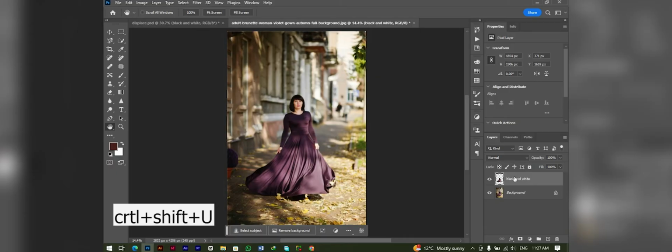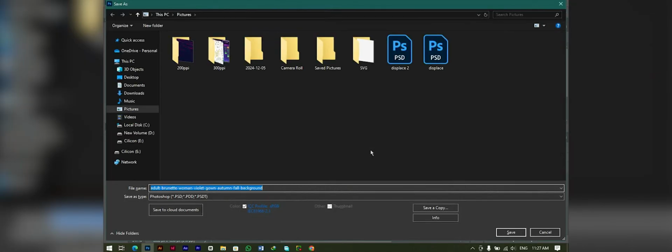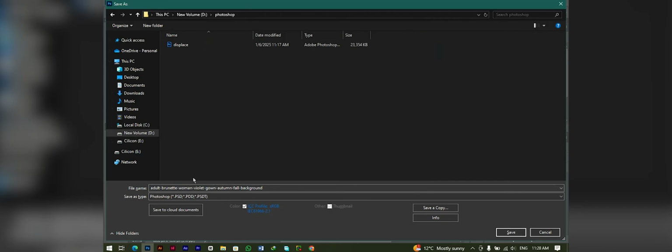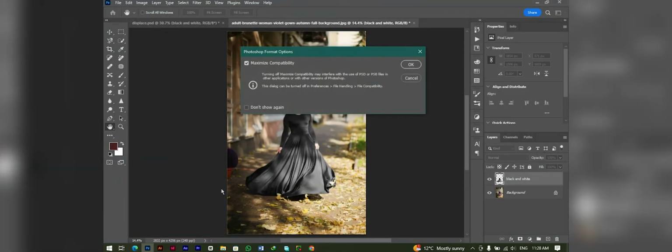Now press Ctrl or Command plus Shift plus U. Here we have our desaturated layer. Now the time is to save the file. Press Ctrl S and locate the location where you want to save your file. I will name it displays 2 and press OK.